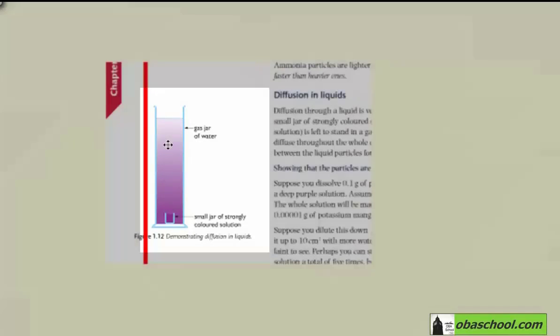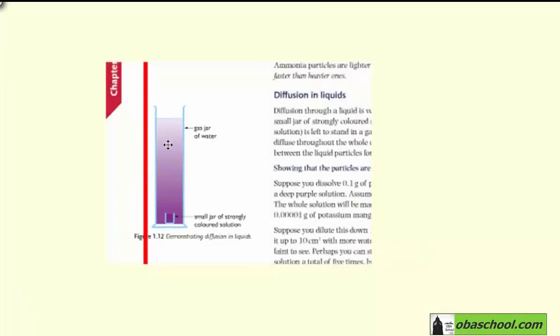The colored solution in the small jar will diffuse into the water. So as we have said, diffusion will take place in liquids, but it needs time. So the small colored particles in the small jar will start to diffuse into the water found in the big jar and diffusion will occur. But as we have said, it may take days.